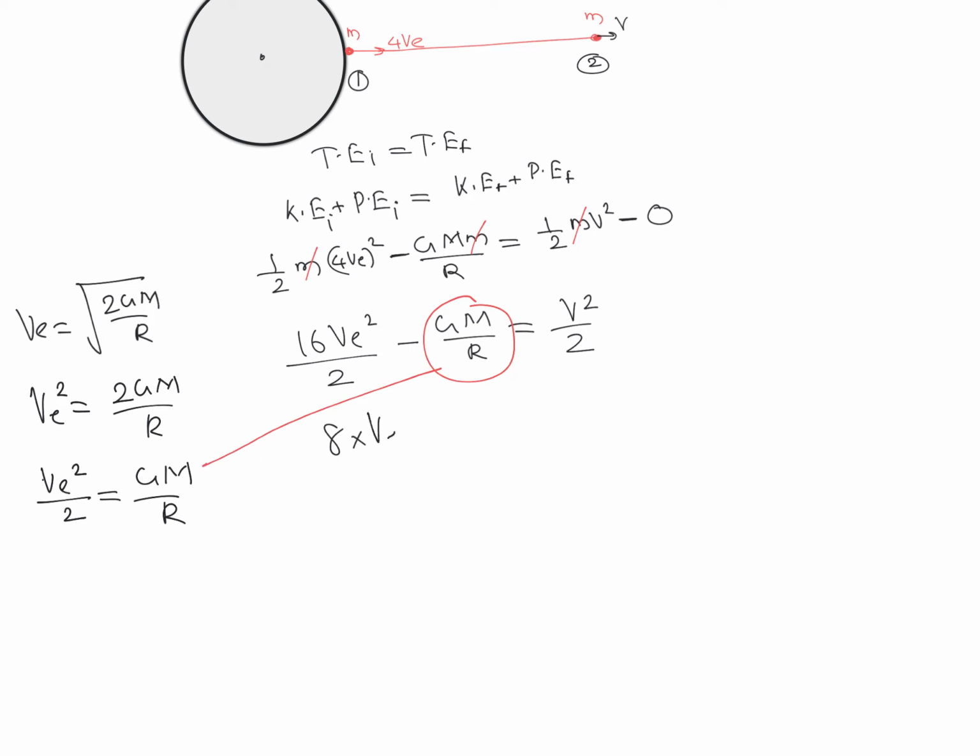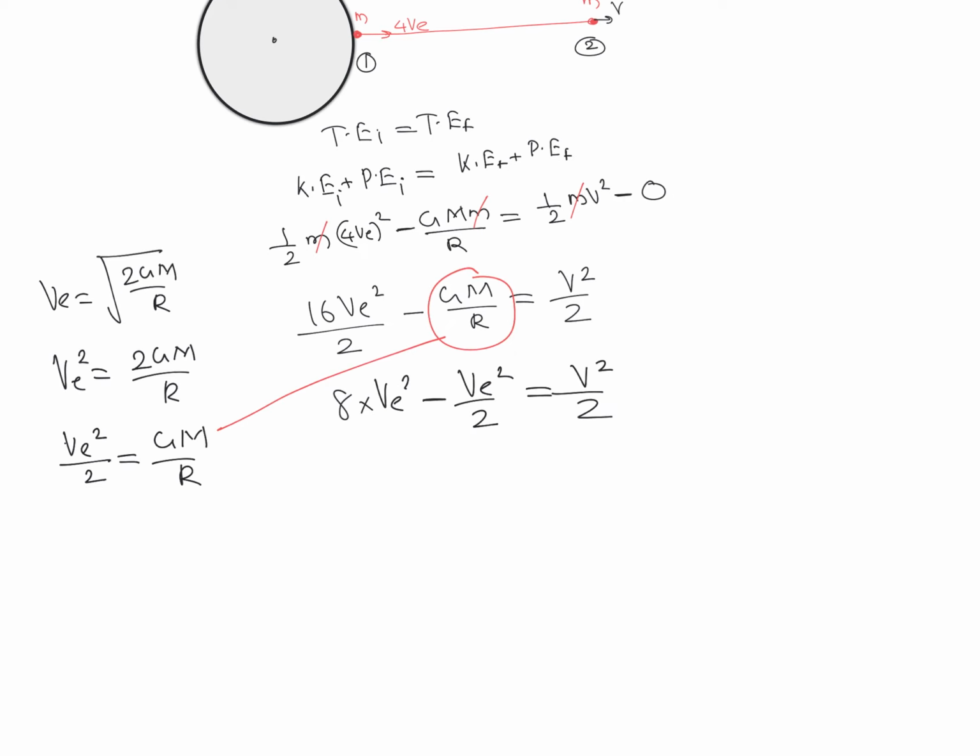So let's see what we'll get. 8 times Ve square minus GM by r, which is Ve square divided by 2, is equal to v square divided by 2. So we can write 16 Ve square minus 1 Ve square, that is 15 Ve square, divided by 2, equal to v square divided by 2. So the value of v is going to be root of 15 times Ve.